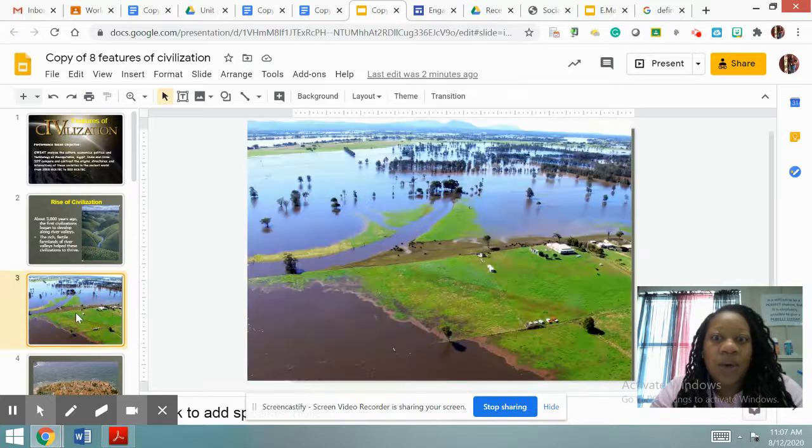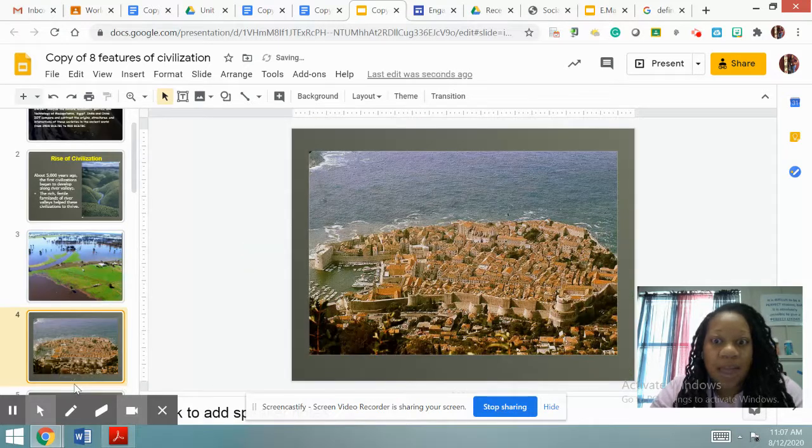Okay. So here is an image of Mesopotamia or a civilization along a river. We also have an image of buildings in Mesopotamia along a large area of water.